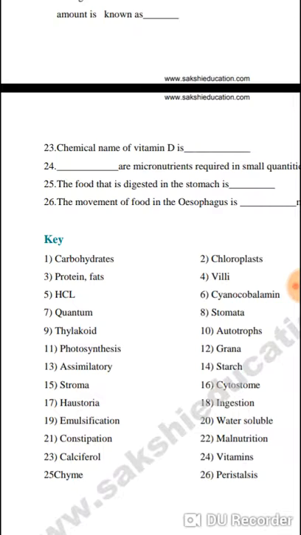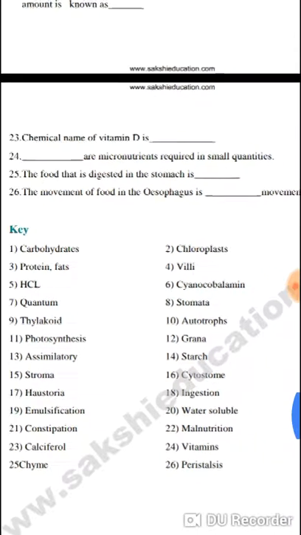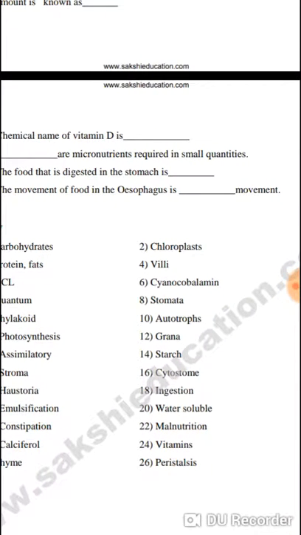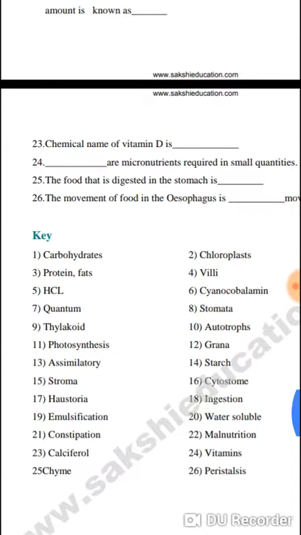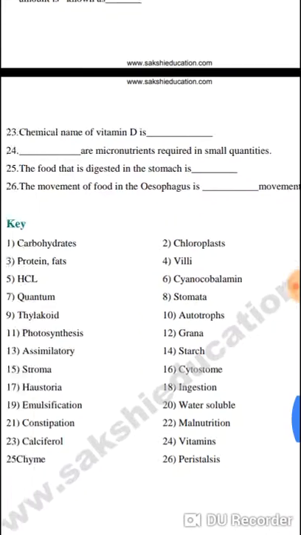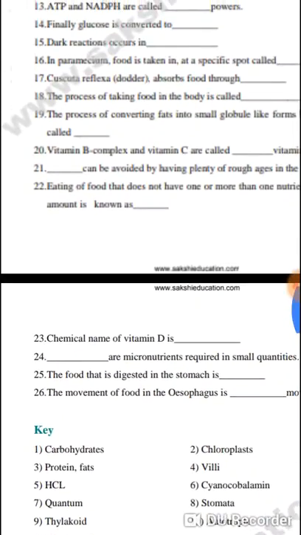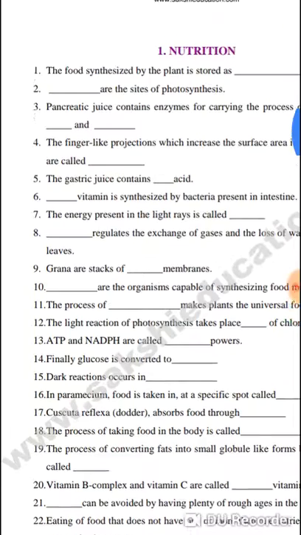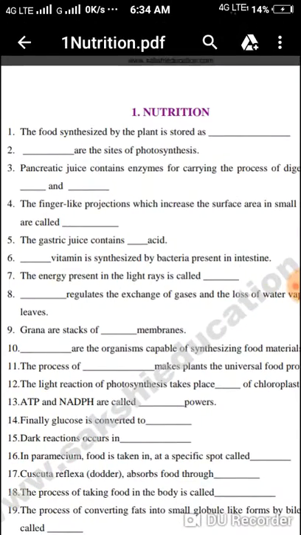The food that is digested in the stomach is chyme. Next, the movement of food in the esophagus is peristalsis movement. So these are the first lesson nutrition bits.